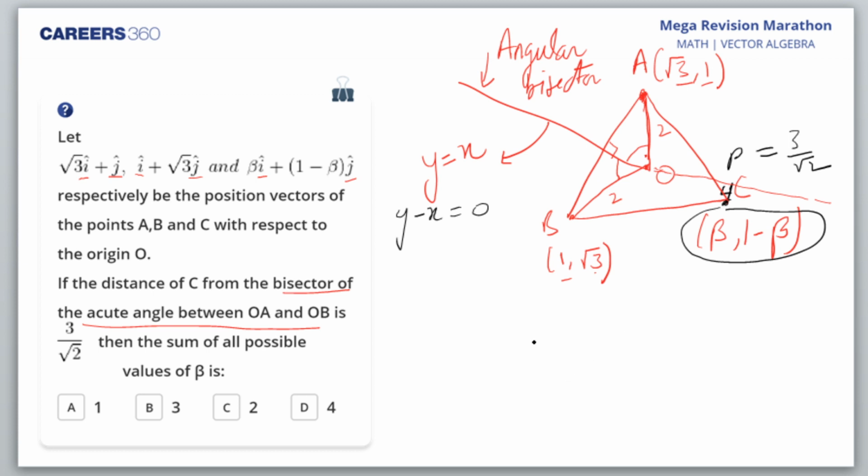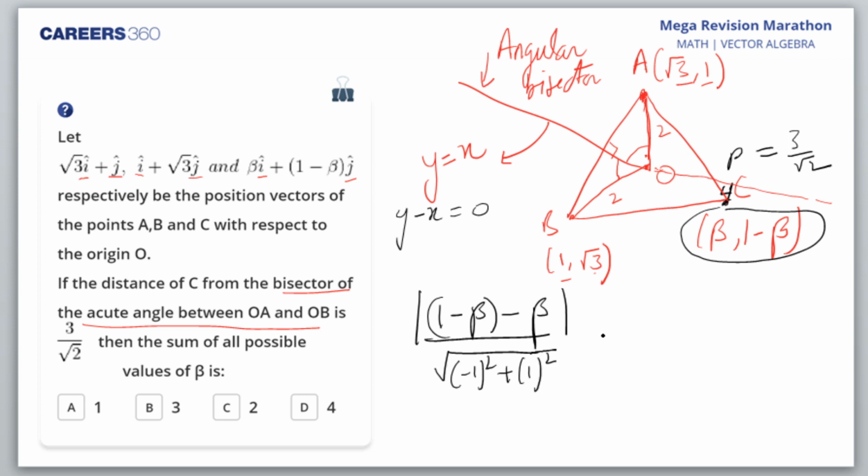We'll make use of the distance of a point from a line. So that would be 1 minus beta minus beta upon under root of coefficient of x whole square plus coefficient of y whole square, and that would be equal to 3 by root 2.